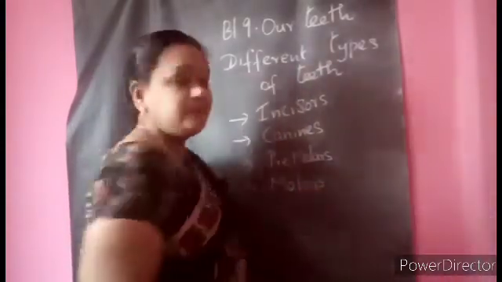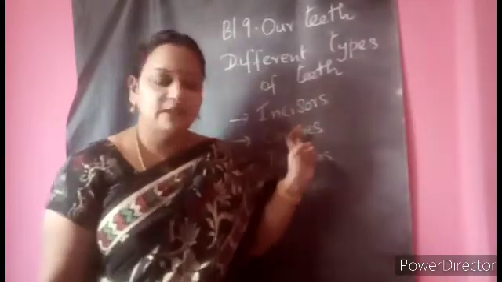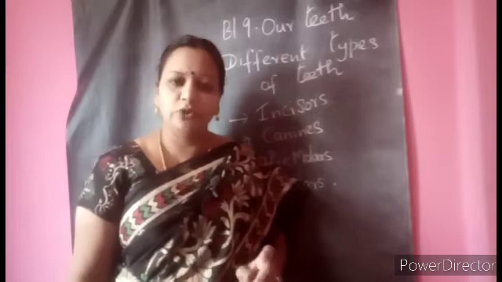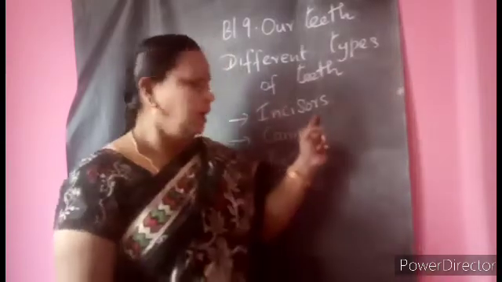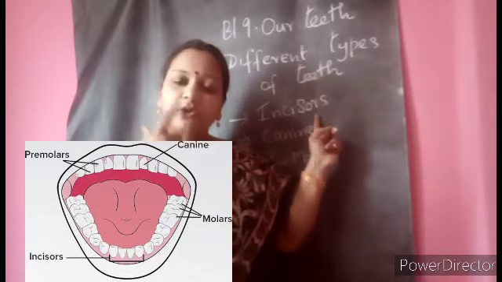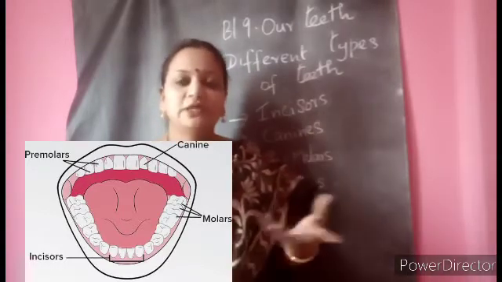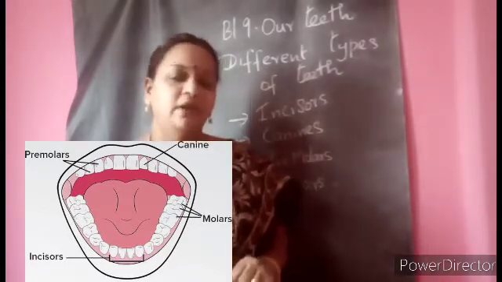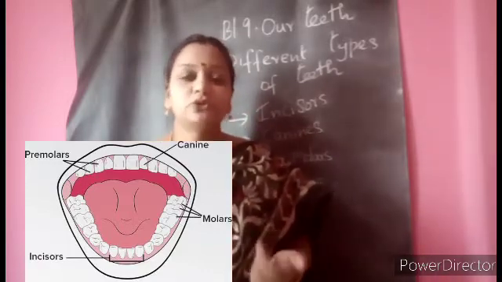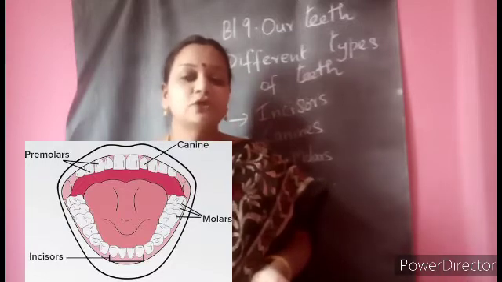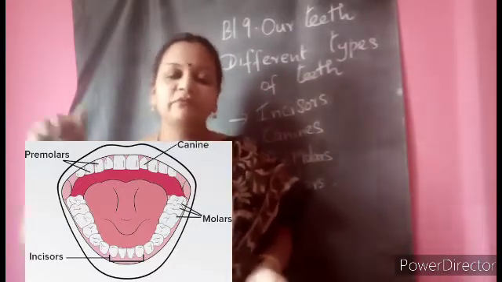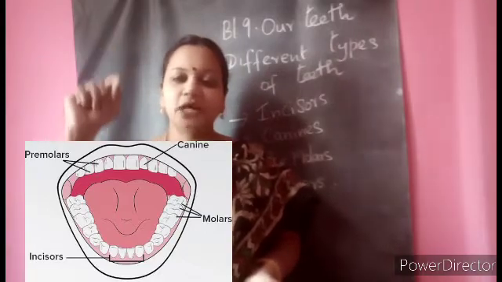In the previous class we learned how many incisors, how many canines, how many premolars and molars we have. Do you remember that? Now, how many incisors, children? If you have the mirror in front of you, you can open and count and say how many you are having. Some of you might have teeth falling out one by one. So you can write how many you are having, this many incisors in the upper jaw and lower jaw.